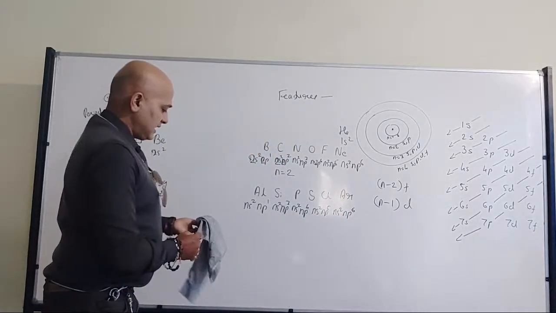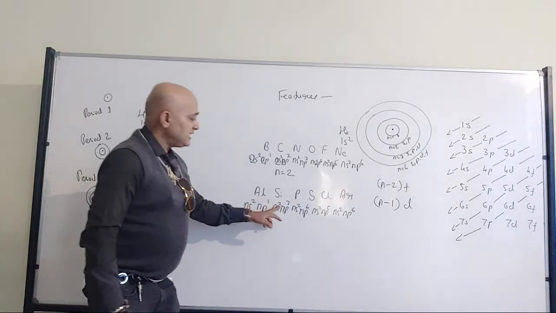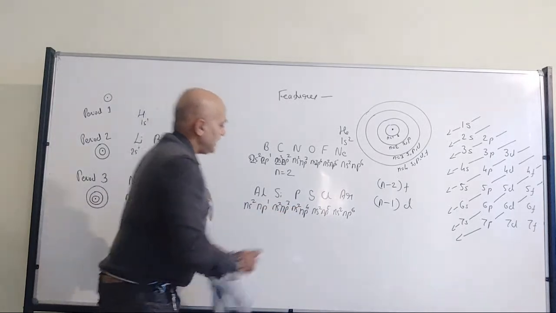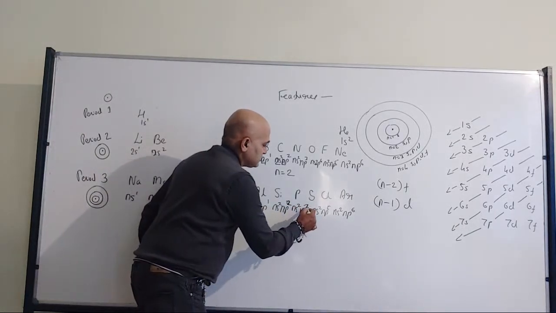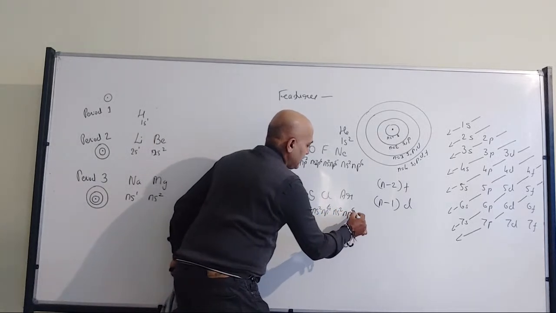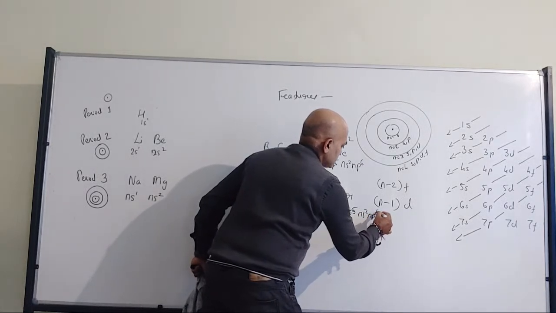Like that it will be arranged. ns2 np1, so ns2 np3, np2 should have been np2. Then ns2 np3, ns2 np4, ns2 np5, ns2 np6.